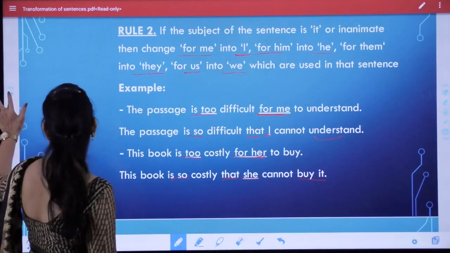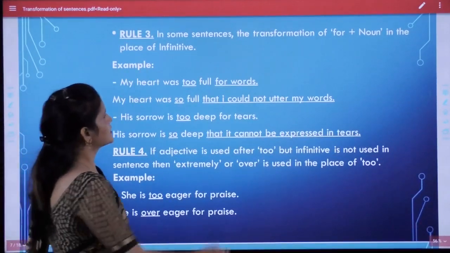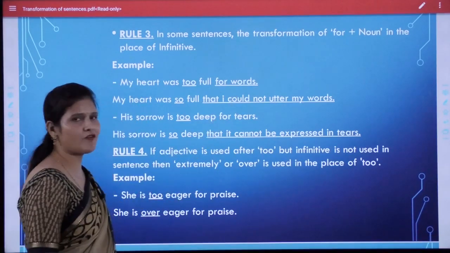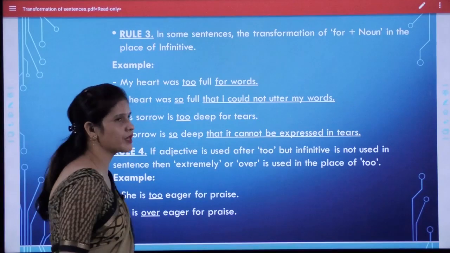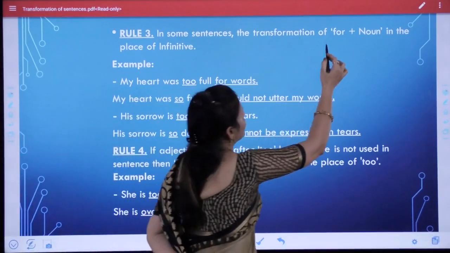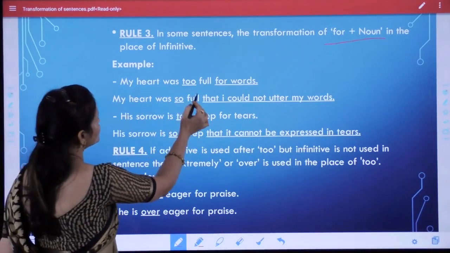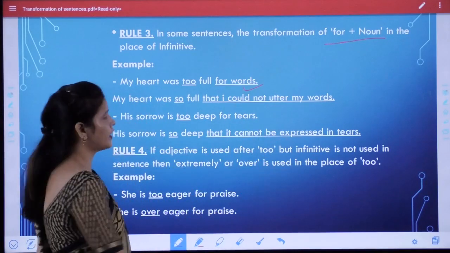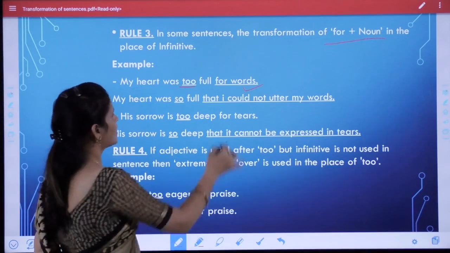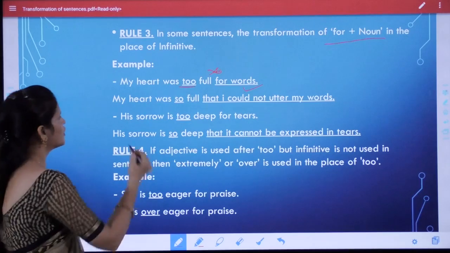Okay students, in some sentences the transformation of "for" plus noun is used in the place of infinitive, that is, in some sentences "for" plus noun is used in place of the infinitive "to". For example, my heart was too full for words. Here the adverb "too" is present but the infinitive "to" is not present. Okay students, so how do we change it?